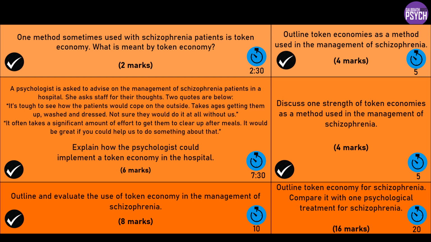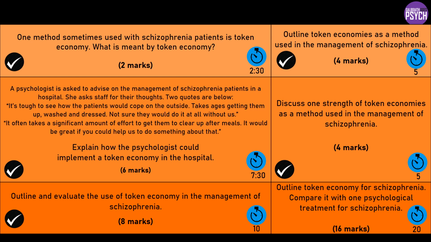Whereas for CBT, you could talk about how it can be accessed by the vast majority of patients, because it doesn't matter if they're in a hospital ward or at home or by themselves or with a family or assisted living or whatever. They can access it, and CBT can even be done online, can't it? Yeah? It would be difficult to see how you could do token economy online. Okay, so that's another discussion paragraph.